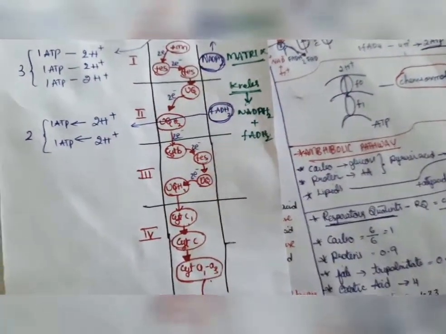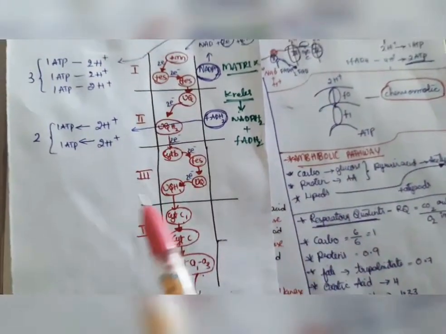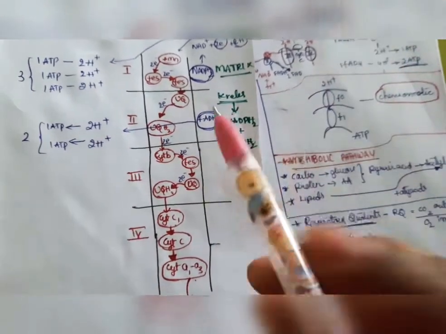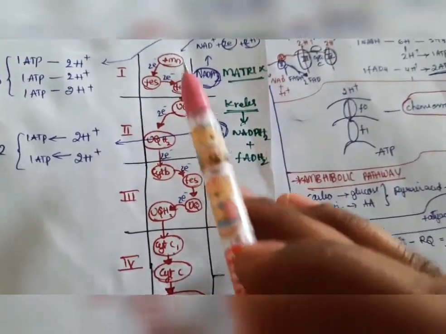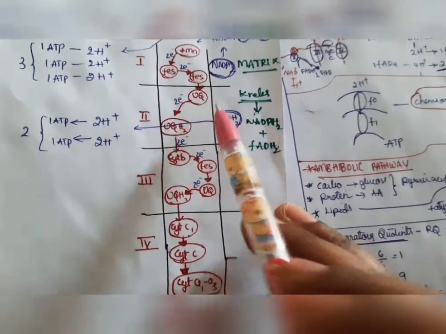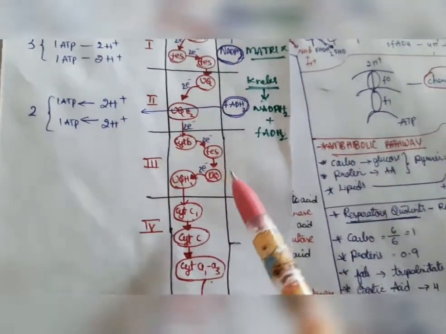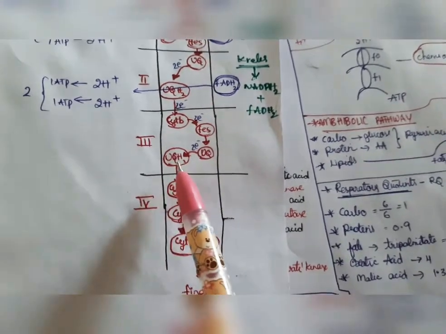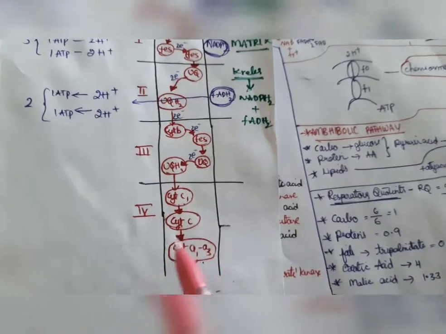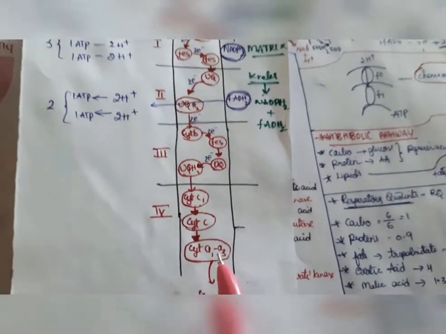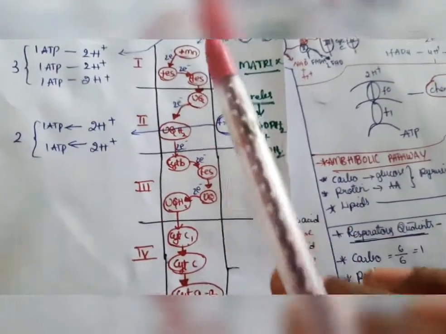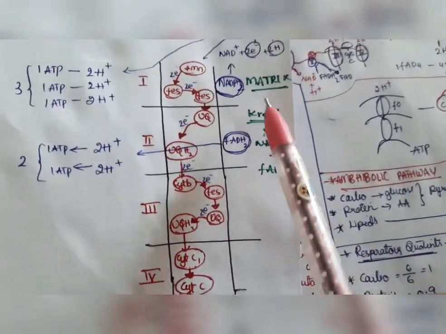It has 4 complexes, that is 1, 2, 3, 4, and we will see the mechanism. The substances present in it are FMN, FeS, UQ, cytochrome b, FeS, UQH2, cytochrome c1, cytochrome c, and cytochromes a1 to a3. These are the substances present in it. Now we will see the mechanism.